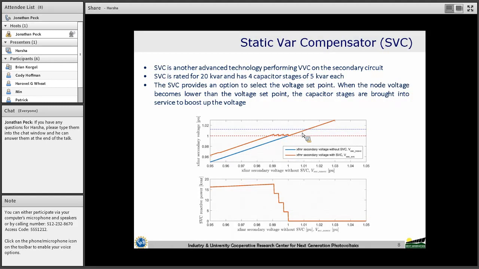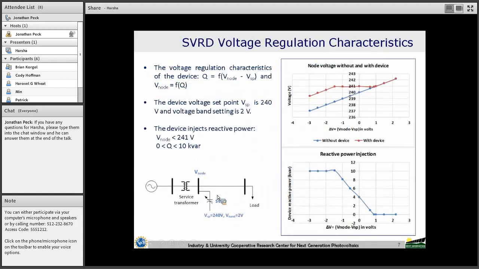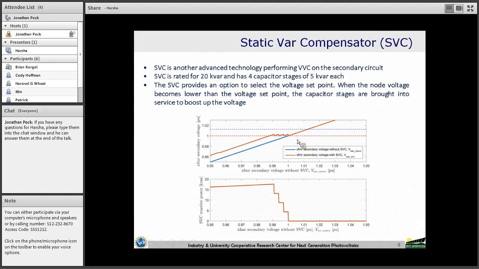This plot is for a voltage set point of 1 per unit. The blue line indicates the node voltage without the SVC connected in the same circuit, and the red line indicates the node voltage with the SVC connected.